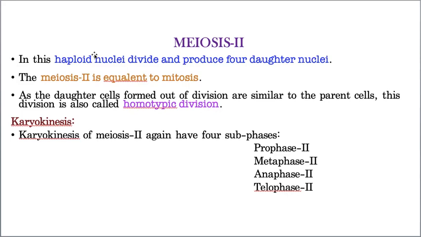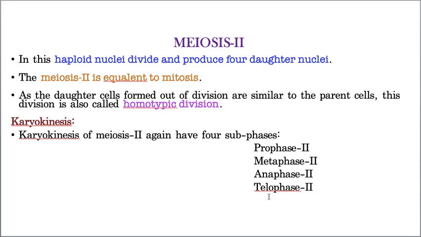Now you understood? Here 2 haploid cells participate in the division to produce 4 haploid cells. That's why the parent cells produce exactly identical daughter cells, and that's why it is called homotypic division. Meiosis 1 is heterotypic division, meiosis 2 is homotypic division. Again it is divided into karyokinesis and cytokinesis 2. Karyokinesis 2 is again divided into prophase 2, metaphase 2, anaphase 2 and telophase 2.